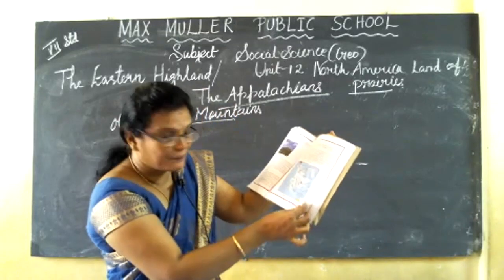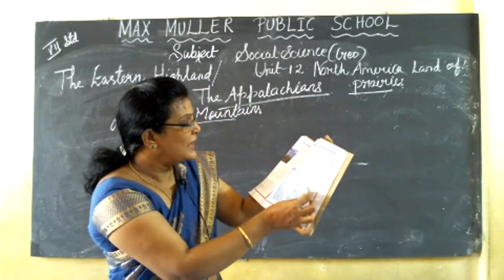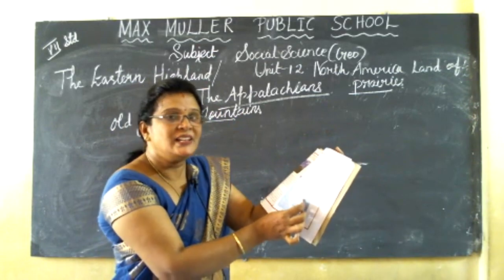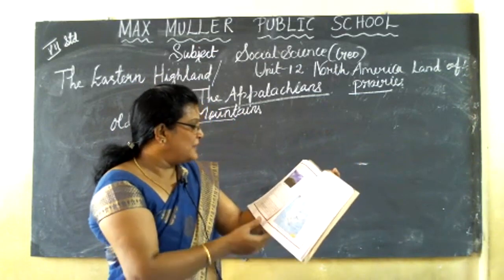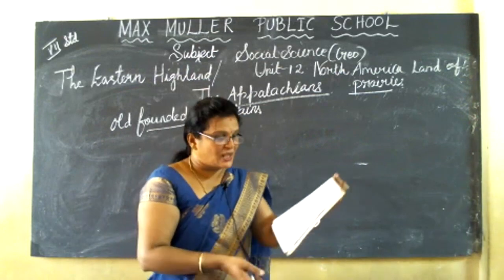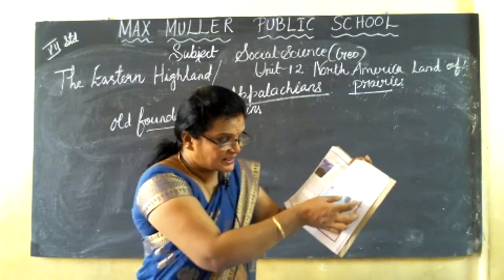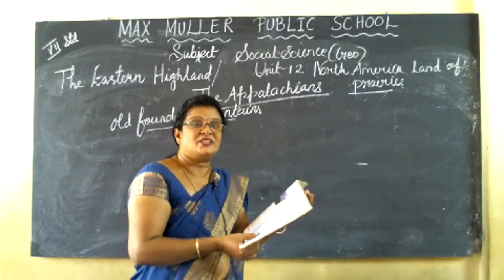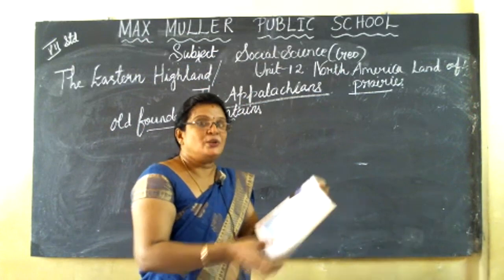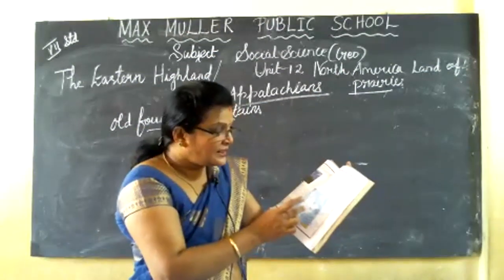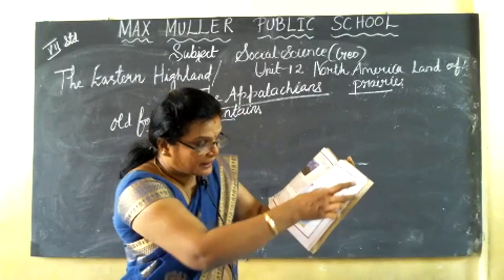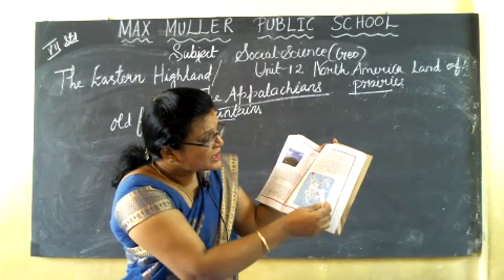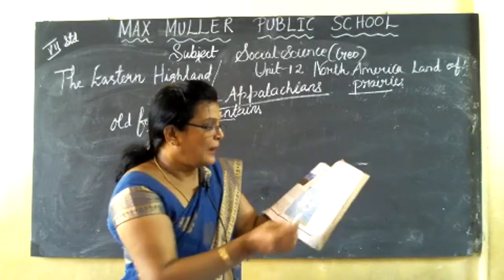Here you can see the line. Here you have the Labrador Plateau. Here is the St. Lawrence River. It separates the Labrador Plateau from the Appalachian Ranges. The Appalachian Ranges are in the eastern side. The St. Lawrence River is also in the eastern side. The Labrador Plateau is also in the eastern side. Here you can see the line, isn't it? So it separates the Labrador Plateau.